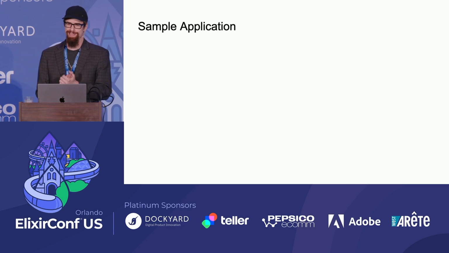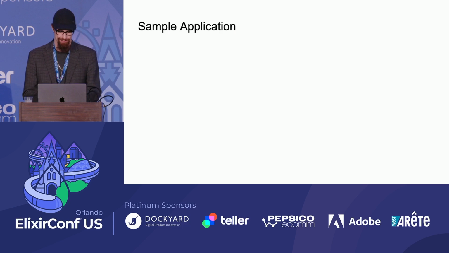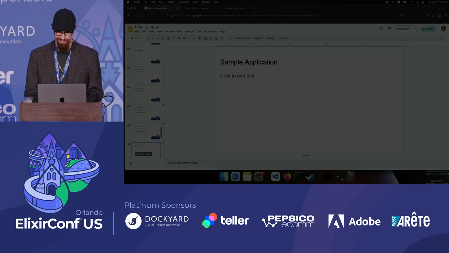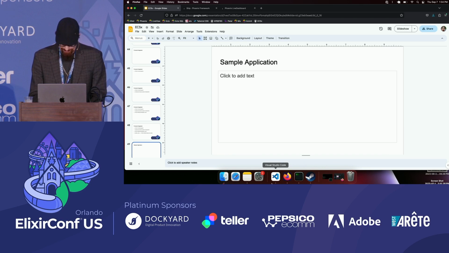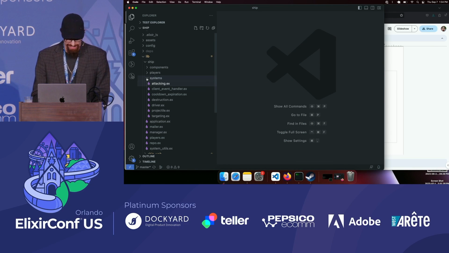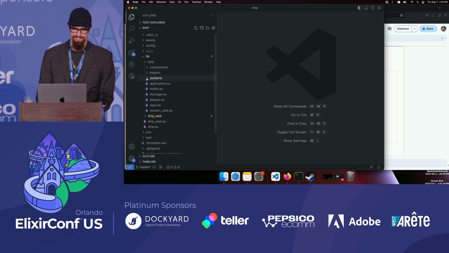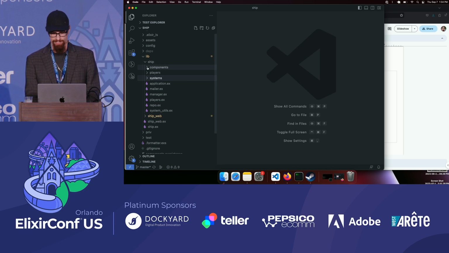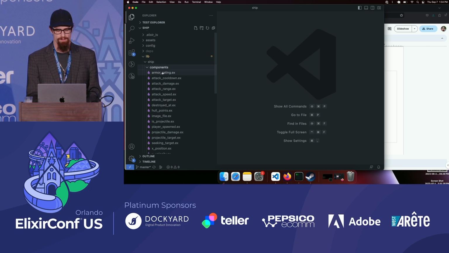All right, so now we're at the part of the talk where I'd like to show you a sample application, a quick demo. And so first, let's take a look at what an application using ECSx actually looks like. So this is taken from the tutorial project, which can be found in the documentation. And so we've created a Phoenix app and ran a bunch of generators and added system logic and a front end.